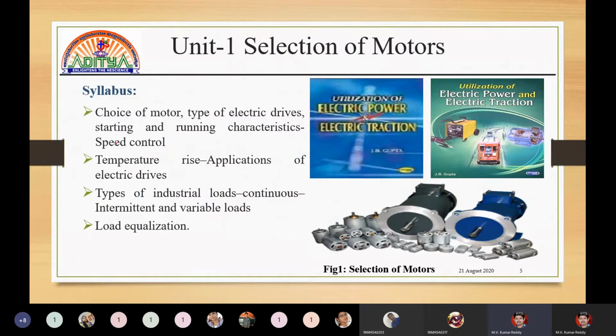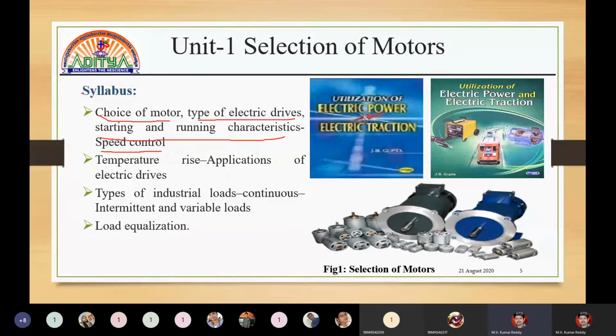Next, this is the syllabus. Choice of motor, types of electrical drives, starting and running characteristics, speed control. This unit is a very big unit. It takes 1 month to teach the subject, but we have to be very careful.